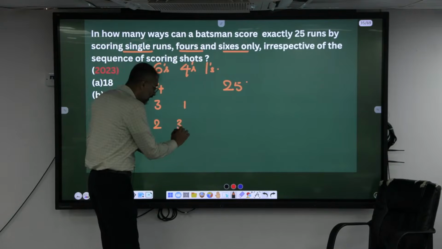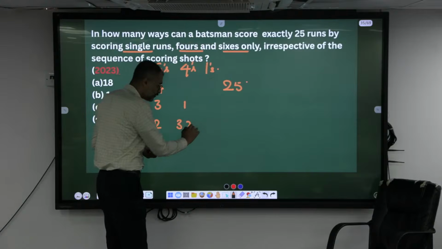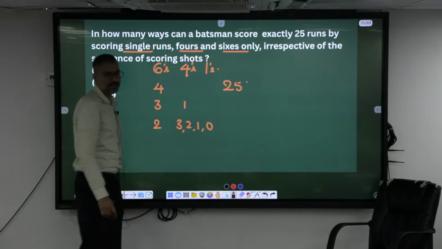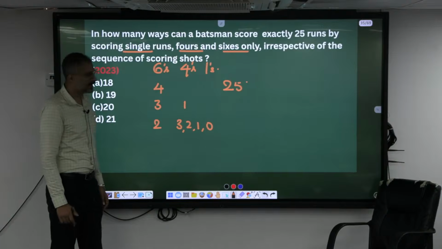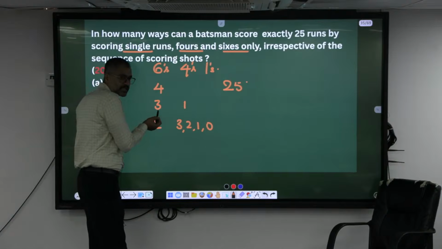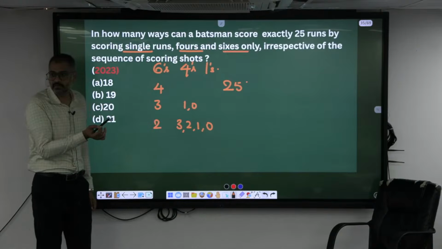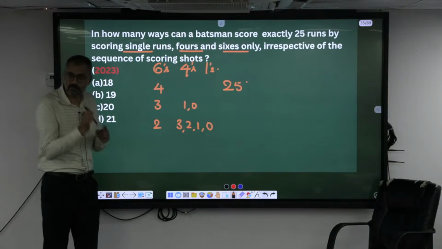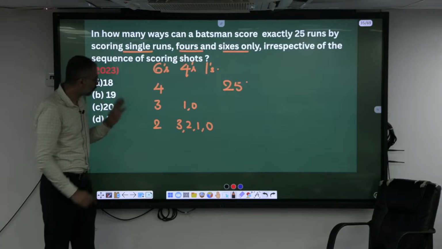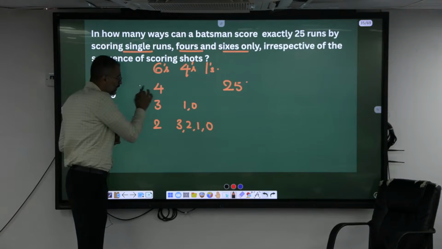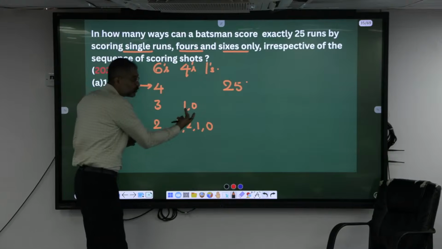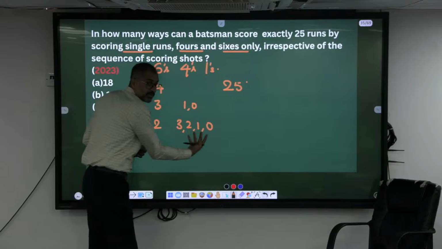Three 4s, or else two 4s possible? Yes. One 4 possible? Yes. Zero 4s possible? Yes. Similarly, when I am playing with three 6s, one 4 as well as zero 4s is also possible. If there are zero 4s, I will cover the remaining with the ones. So with four 6s only one way, with three 6s 2 ways, with two 6s 4 ways, with